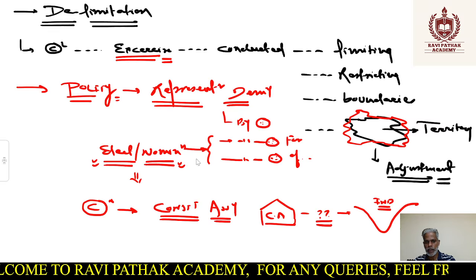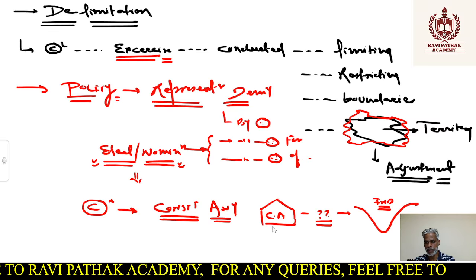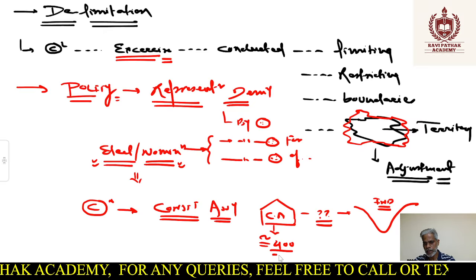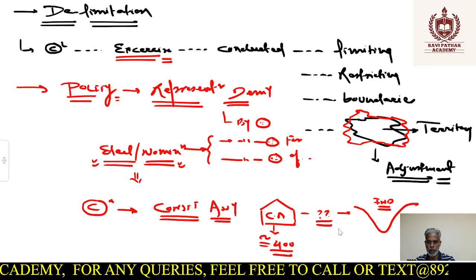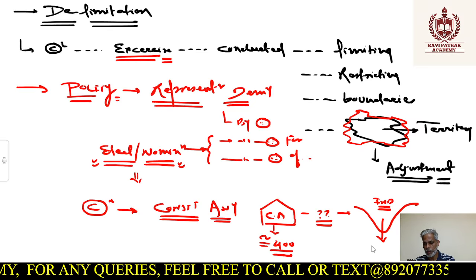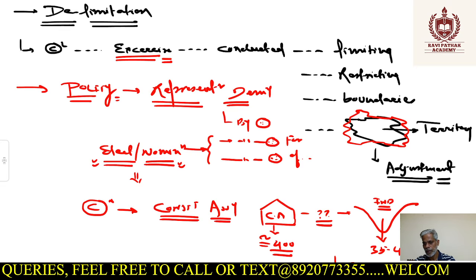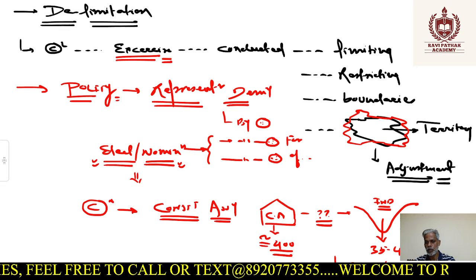Whenever we elect or nominate people, the Constituent Assembly had a limited strength, close to 400, or we can say 389 members. But these 400 members were representing a population of approximately 35 to 40 crores, or around 350 to 400 million.